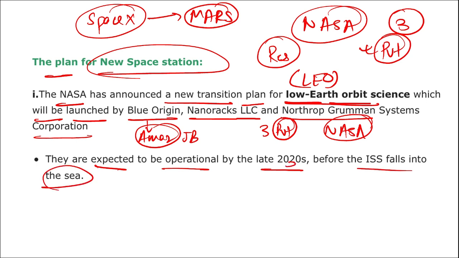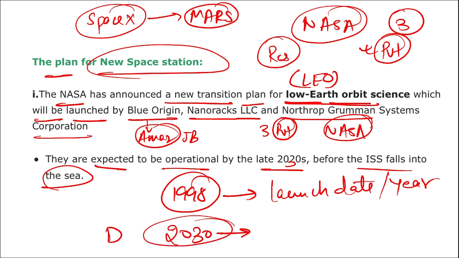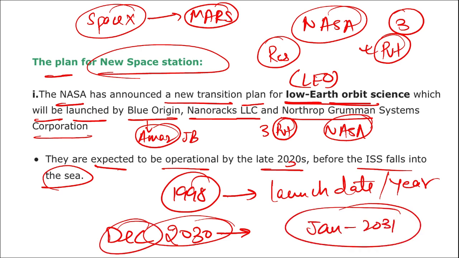Alright, and coming back, when was the International Space Station launched? In 1998. It is the launch year. And till what year will it be in working? Till December 2030. And in January 2031, this International Space Station will be decommissioned.